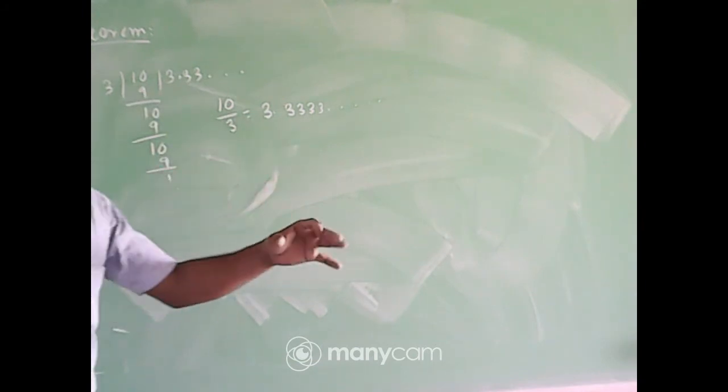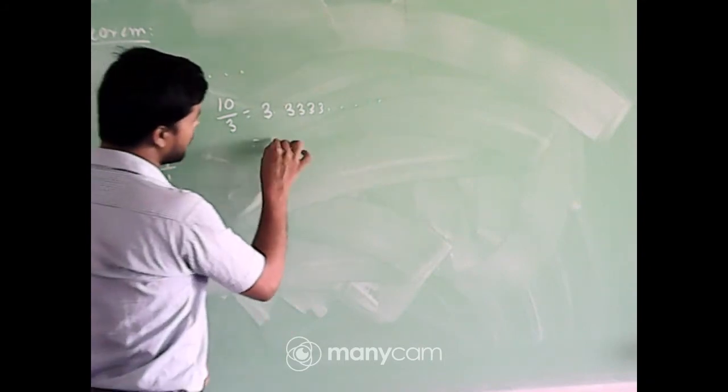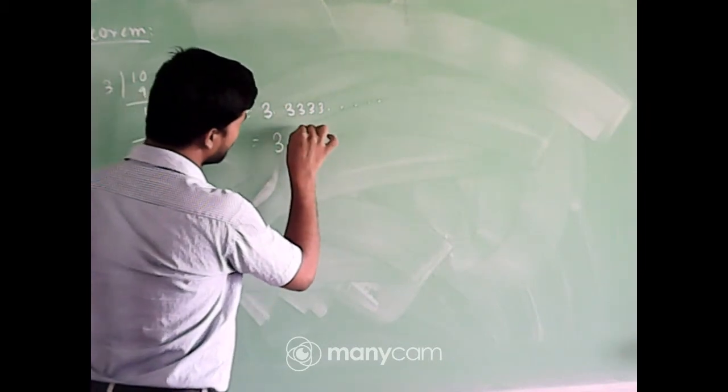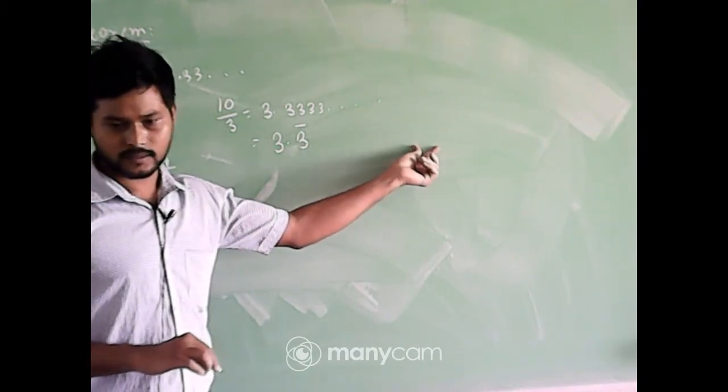That means the division is not terminating, the remainder never becomes 0 after a certain step. When a certain digit repeats over and over, this type of number is called a recurring number. So we can write 3.3 recurring, meaning this 3 will repeat again and again.